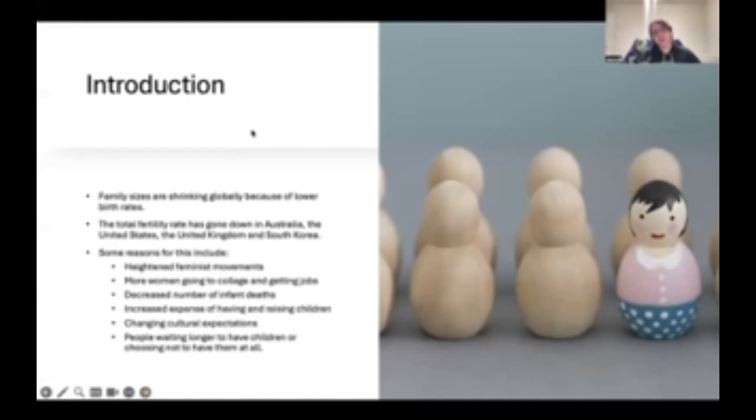To start off, family sizes are shrinking globally because of lower birth rates. The total fertility rate has gone down in Australia, the United States, the United Kingdom, and South Korea. Some reasons for this include heightened feminist movements, more women going to college and getting jobs, a decreased number of infant deaths, increased expense of having and raising children, changing cultural expectations, and people waiting longer to have children or choosing not to have them at all.